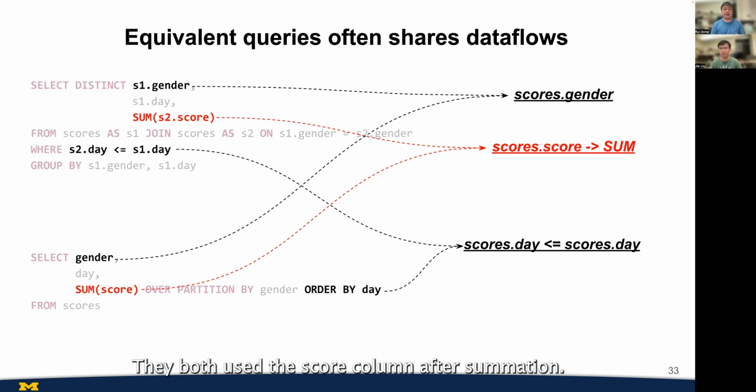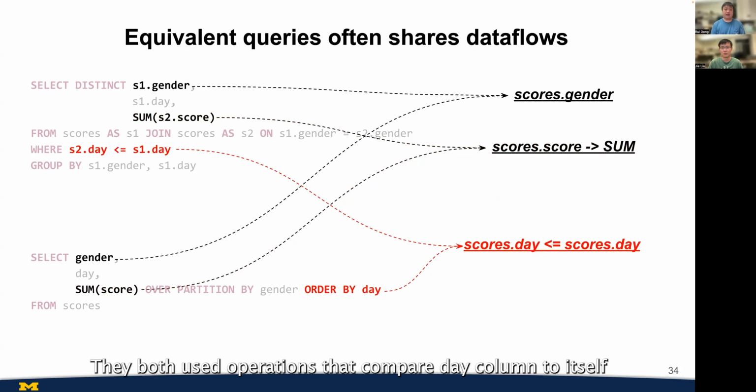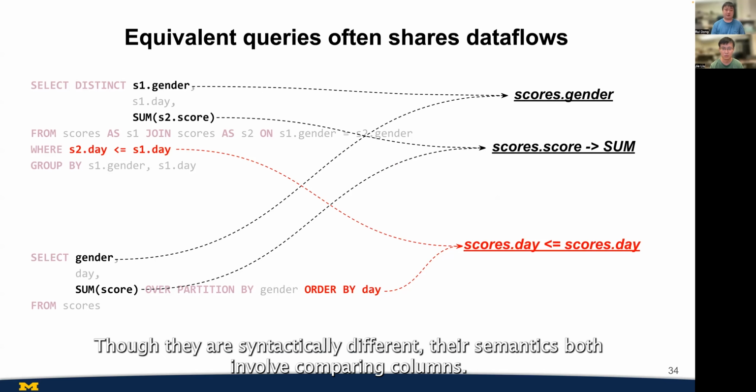They both used the score column after summation, though one used it as an aggregation and one used it in a window clause. They both used operations that compare the day column to itself. One used auxiliary predicates and one used an order by clause. Though they're syntactically different, their semantics both involve comparing columns.